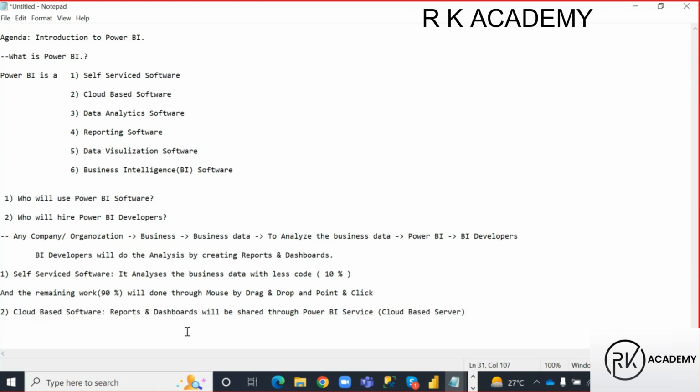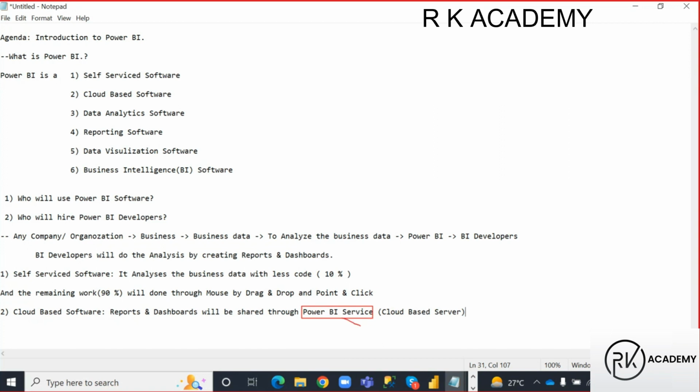Okay. So if you create reports and dashboards, we can't share those reports and dashboards through Outlook, Microsoft account, Outlook. We have many email accounts, right? What are those, guys? Gmail accounts, Yahoo mail account, Outlook, Microsoft Outlook. So whatever the email platforms, the Power BI reports and dashboards will not be shared through other email platforms, guys. Those must be shared through what, guys? Here, Power BI service. Only through Power BI service we need to share the reports and dashboards.